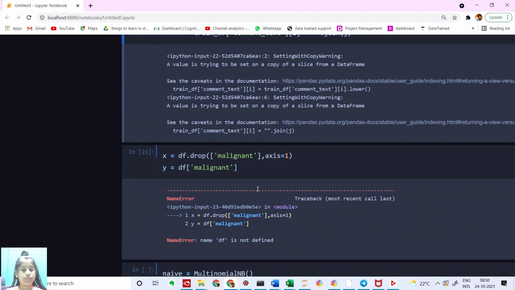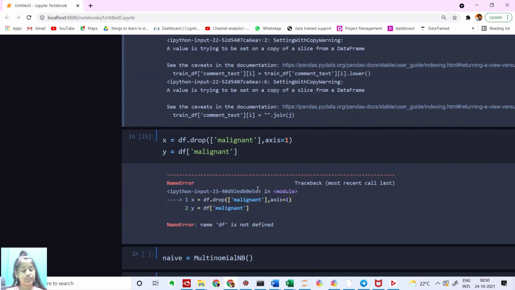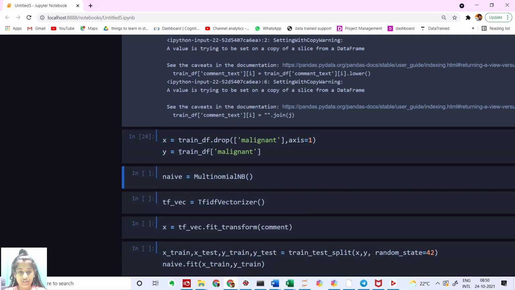Okay, so when everything got completed, I've seen an error up here that says df is not defined. So what we have to do is put it as train df. Now let's run.